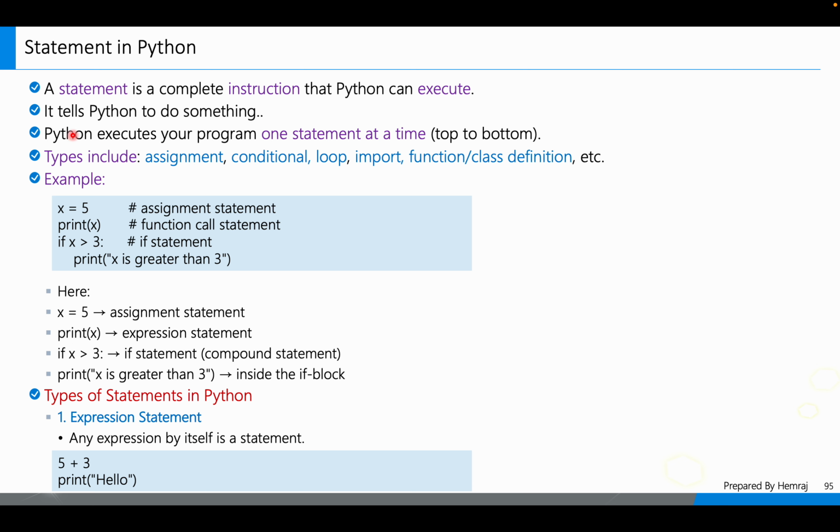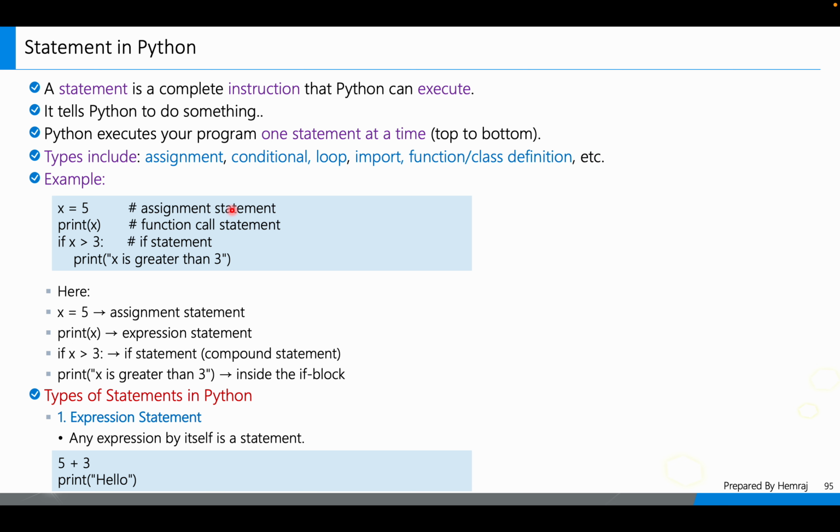I already told you Python's interpreter runs line by line, right? Python executes your program one statement at a time. Suppose any code has five statements, so these will work one by one: first statement, then second, then third, then fourth, then fifth, right? That is how Python runs. Types include assignment statements, conditional statements, loop statements, import statements, function statements, class definitions, many types of statements in Python, right?